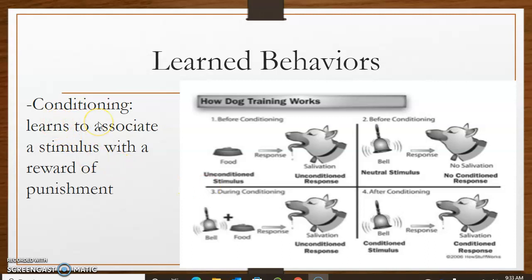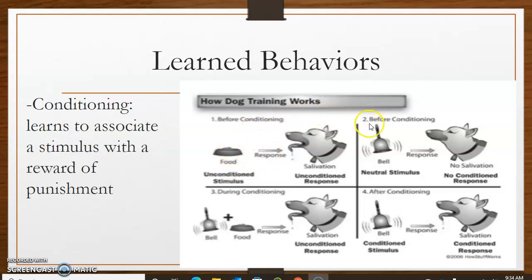Conditioning is when an organism learns to associate a stimulus with a reward or punishment. Now, take a look at this picture. This is an actual experiment which was done by a scientist, and I forgot his name. What he did was start giving food to a dog, and it automatically secretes saliva when it sees the food.